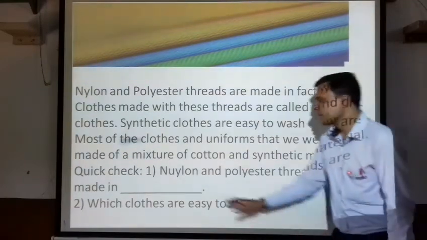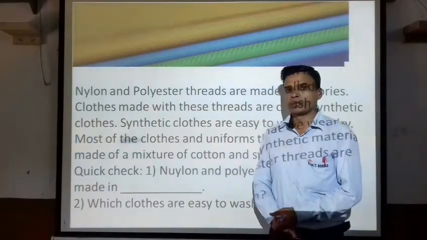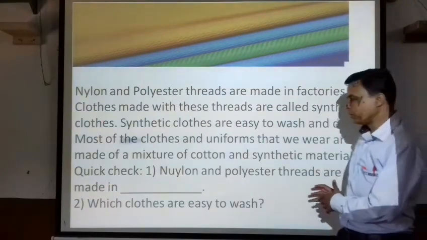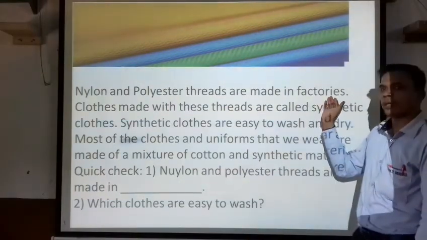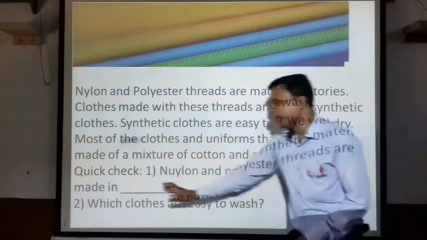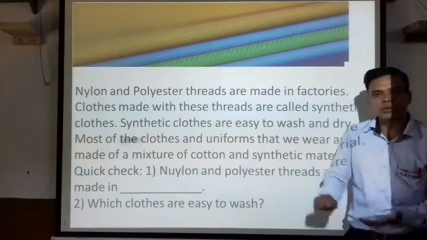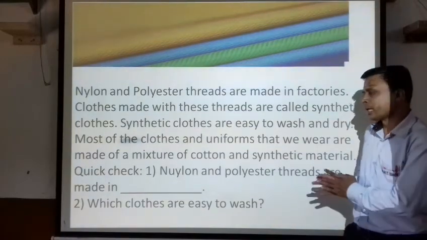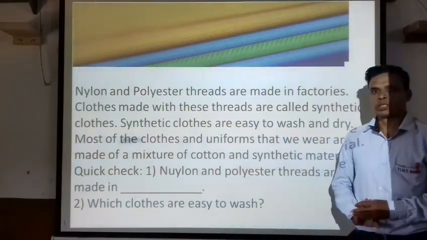Now let's do a quick check. Where are nylon and polyester threads made? The answer is factories. Nylon and polyester threads are made in factories. Number 2: which clothes are easy to wash? We can wash easily, which clothes are they? The answer is synthetic clothes are easy to wash.